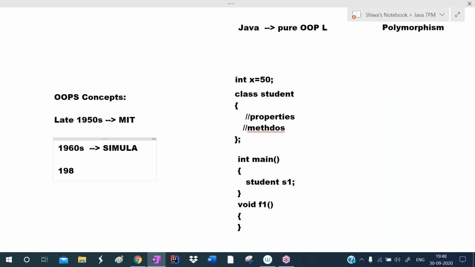Later, in the 1980s, in 1983, the C++ language was introduced. Based on these OOPS concepts, they developed Simula, and based on Simula, they developed C++. Later, C++ had some drawbacks, like it is platform dependent and machine dependent. So they introduced another language, Java. Java is an object oriented programming language, like Python and C#. First they introduced OOPS concepts, and based on the concepts, these languages were developed.